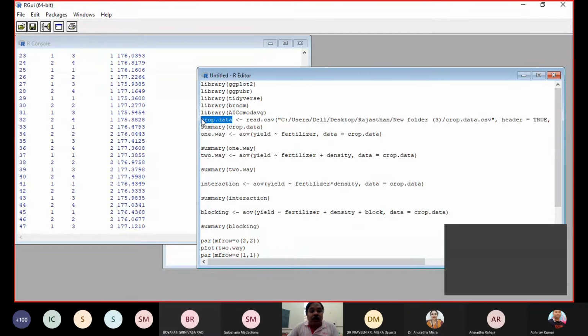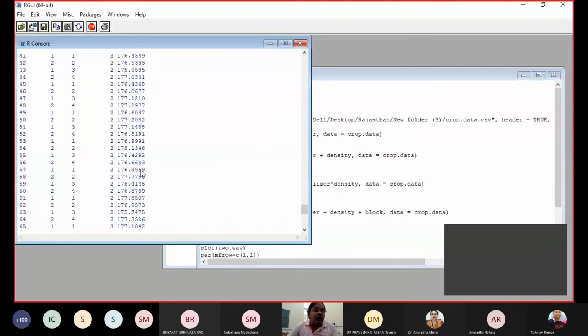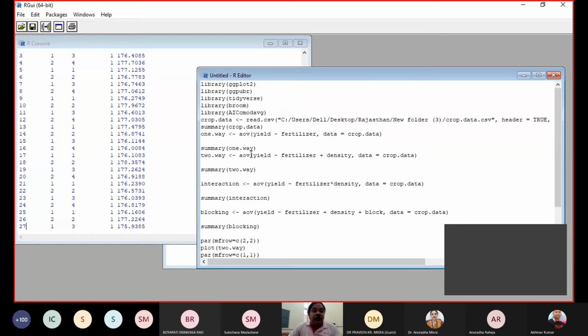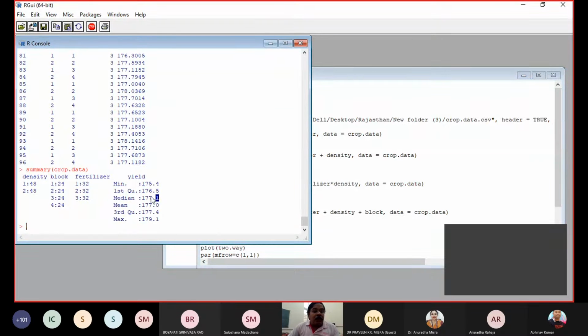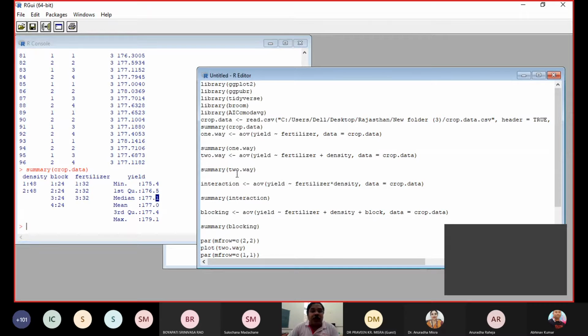Once you store all the data in the crop.doc, you can get the display of this one. So once we get the display, now we can get the data. From the data we can run and try to find the summary. It is a summary of data. It gives the basic minimum, maximum, median, mode, first quartile, third quartile. So that is not of much use.